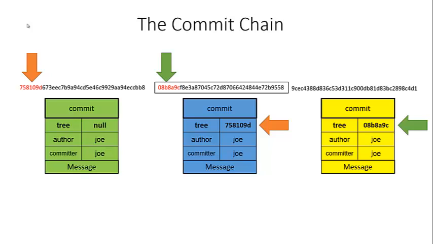So now remember, these SHA keys are incredibly unique. You will not ever have the same SHA key in a project. It's absolutely impossible. Every little change, every little thing you do to your project will change that SHA key. If you just change one character in your entire project, the SHA key will change. If you change your message, if you change the author, the email, that SHA key will change. It depends on everything. So it's very important to realize that these are incredibly unique.